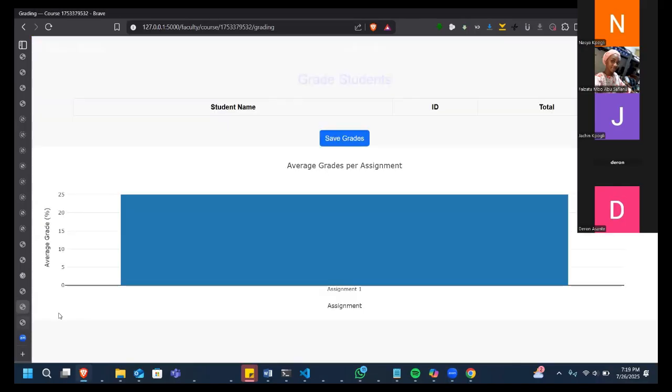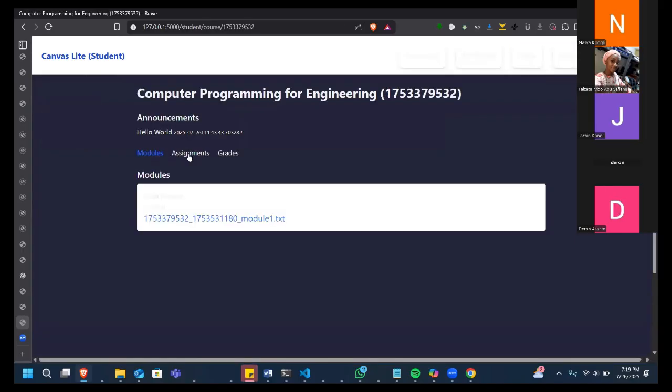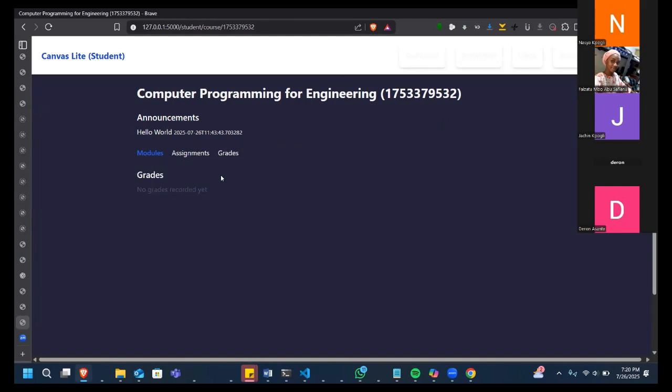Then for the student portion, you can access a course. You can enroll through this one. Then you can also message anyone through the inbox. Then to access a course, you click on these modules, and this was one of the projects, one of the modules. This is an assignment, and if a grade is given, it's going to be shown here.